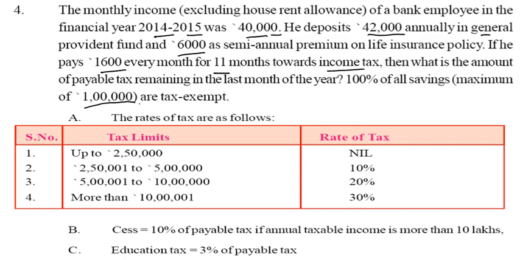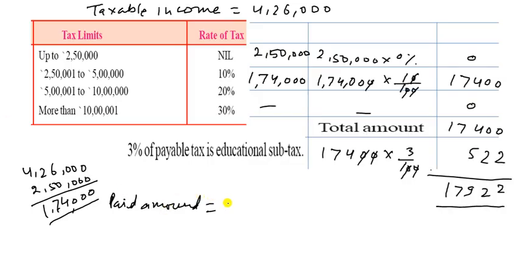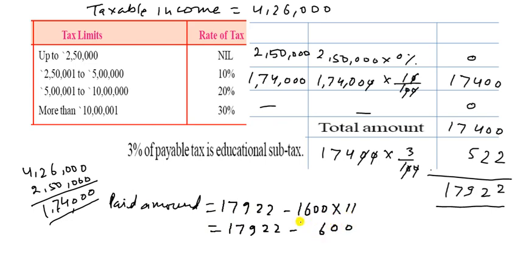So you can calculate this 1,600. It is 17,922 minus 1,600 into 11. So what will happen? 17,922 minus there is double zero and 11 6 ja 66, 6 11 ja 11 and 6 is 17.